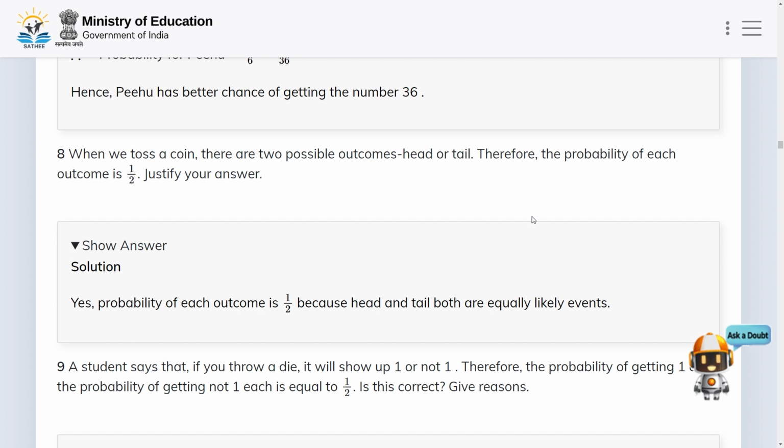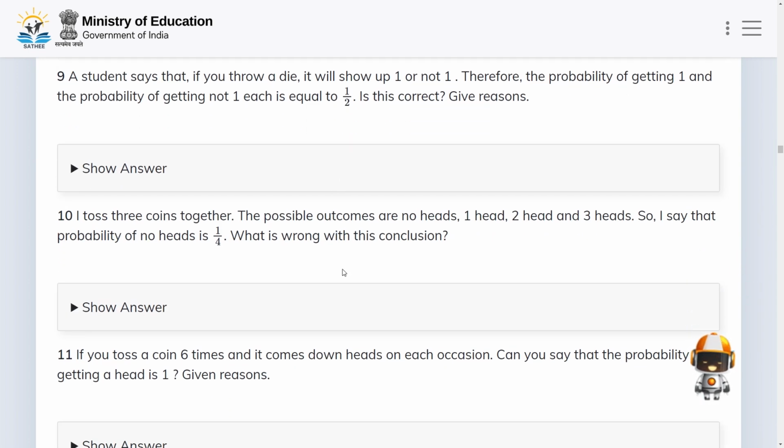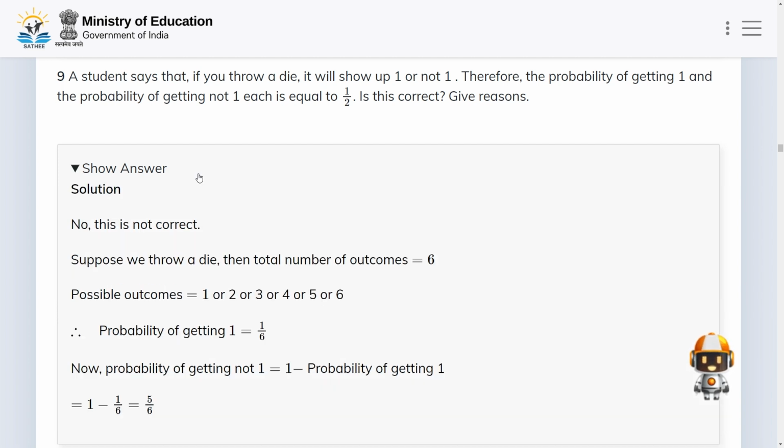Now let us move to the next problem. Here a student says that if you throw a die, it will show up 1 or not 1. Therefore the probability of getting 1 and the probability of getting not 1 is equal to 1 by 2. Is this correct? Give reasons why it is correct or not. So let us see the reasons.